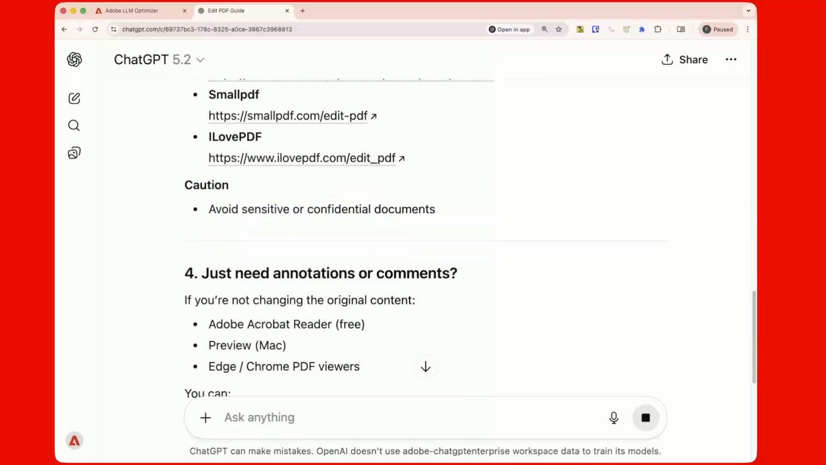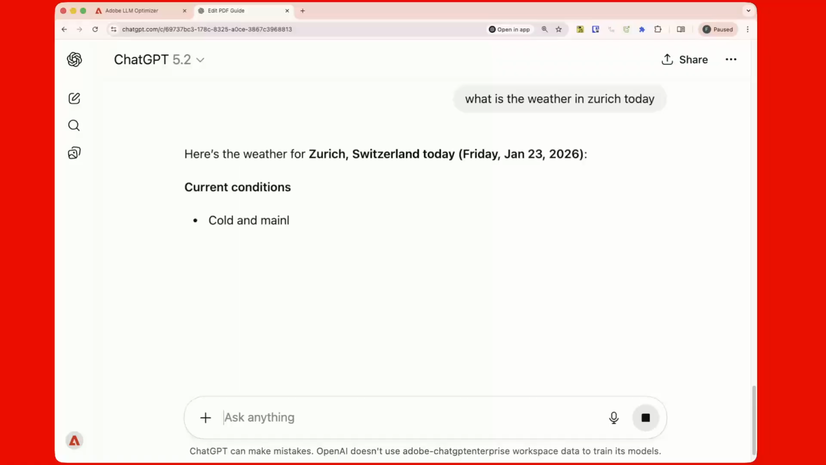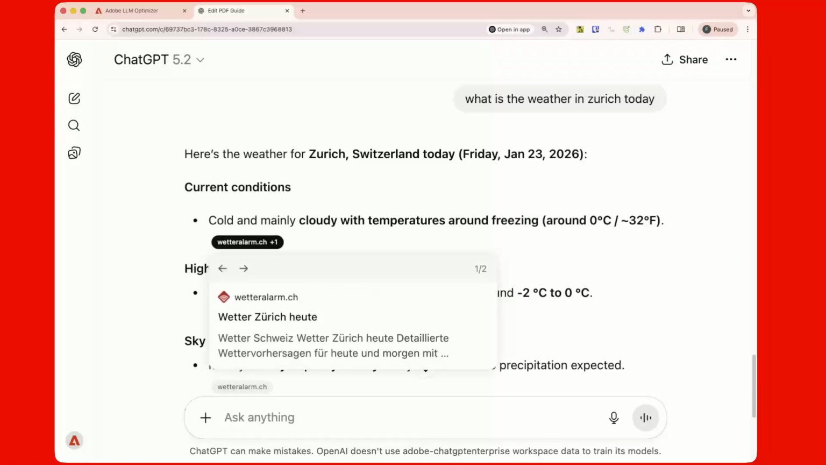But if you do another example, like what is the weather in Zurich today? So here again we see a very time-sensitive prompt, and there it is. Now it's doing a search, and you can see the links here.